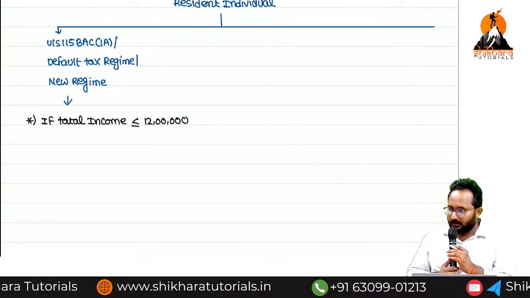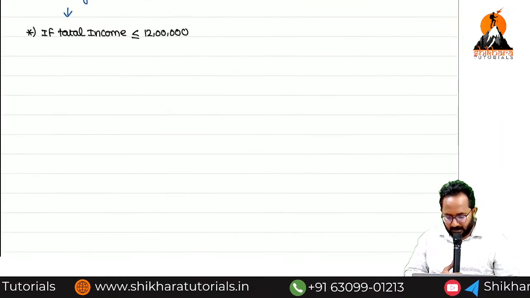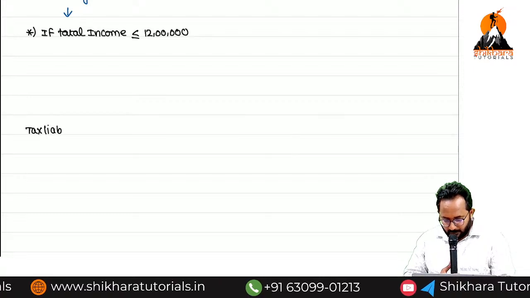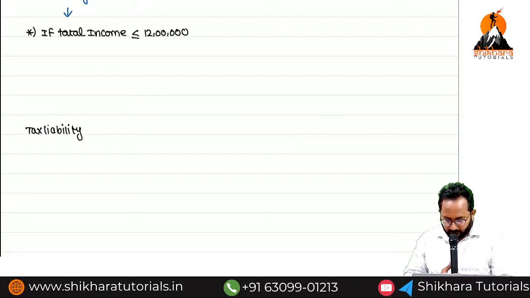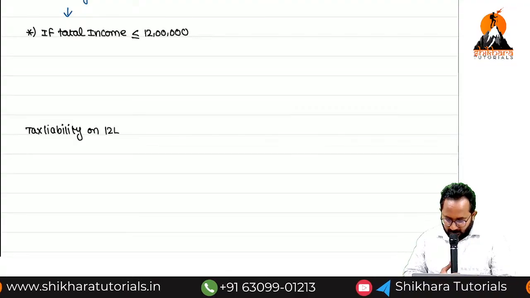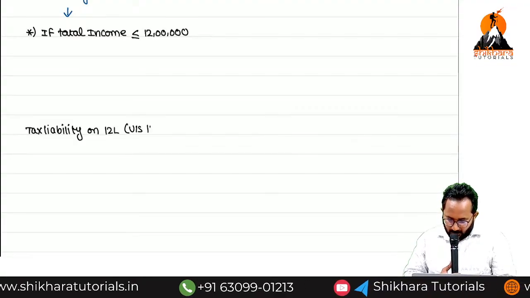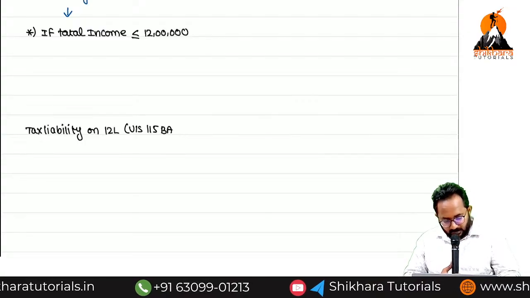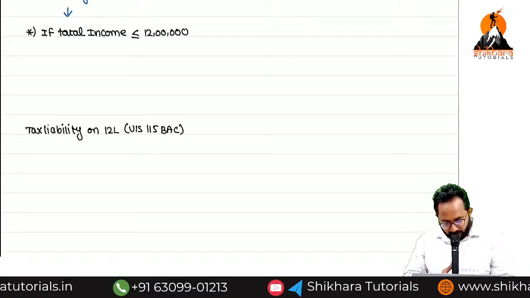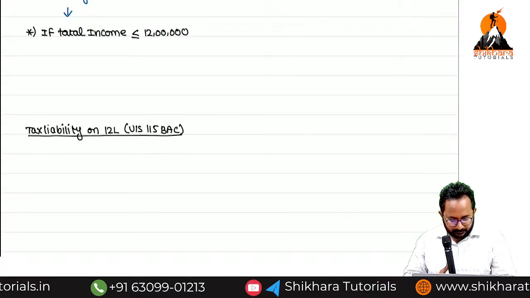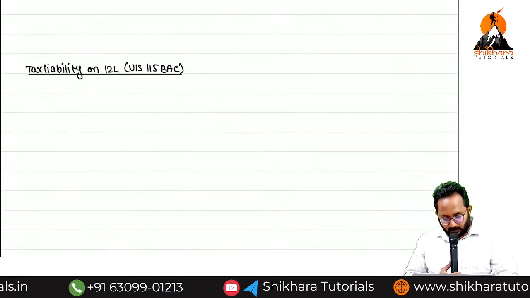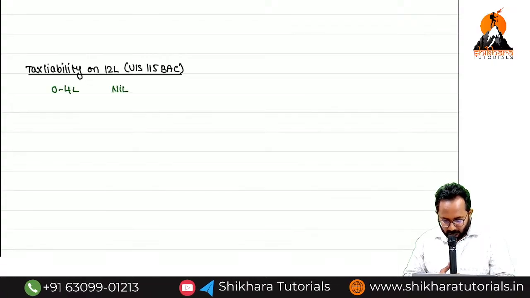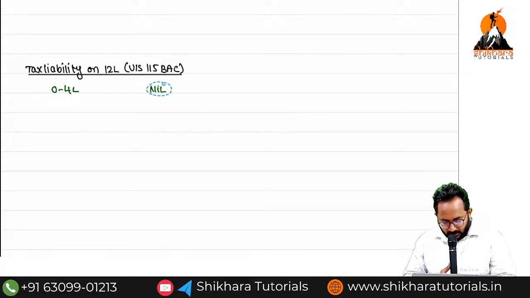Roughly, we can calculate the tax liability on 12 lakh under which regime? Section 115BAC subsection 1A. Now tell me: 0 to 4 lakh is nil.